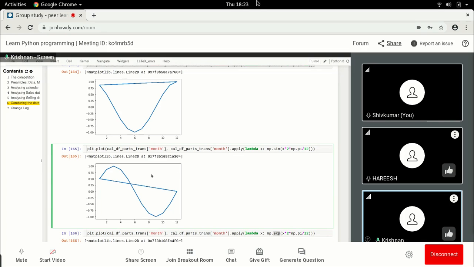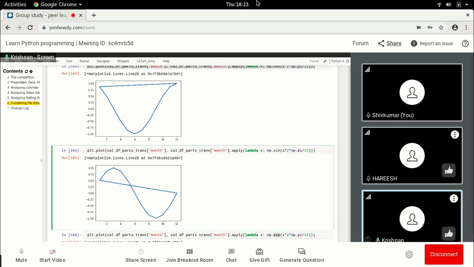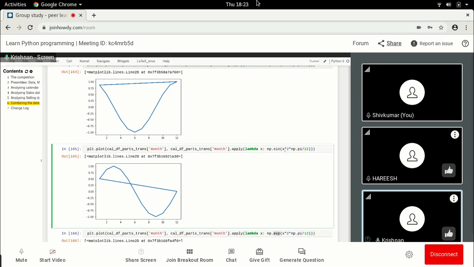Why is it not close? Just wait. Sine. No, that's just a sine shape, I think. Yeah. Okay. So if we have both of them, it might be better because they are still closer, right?